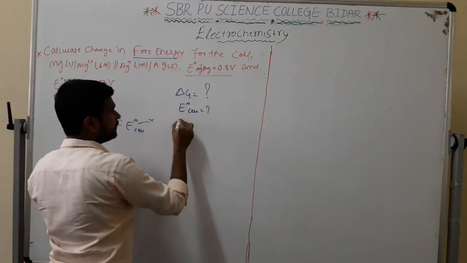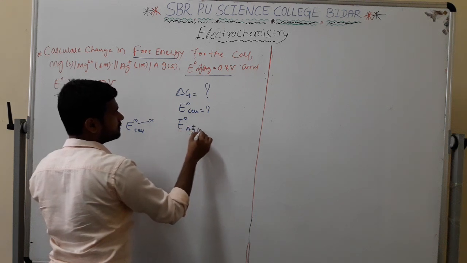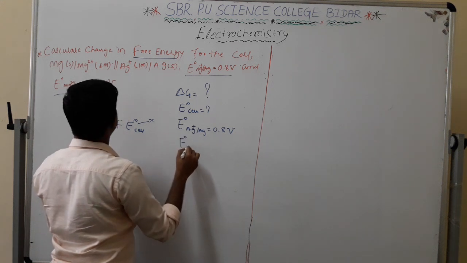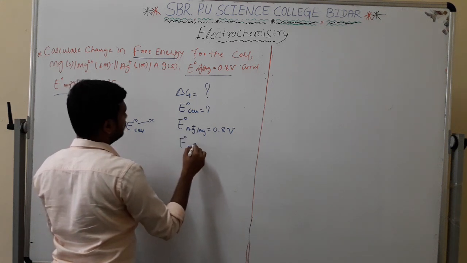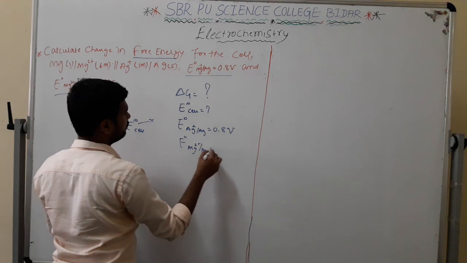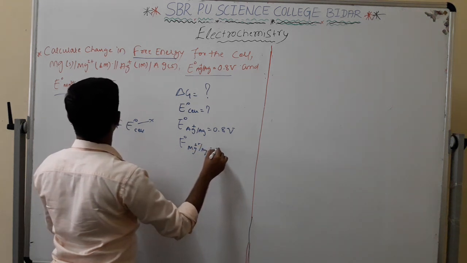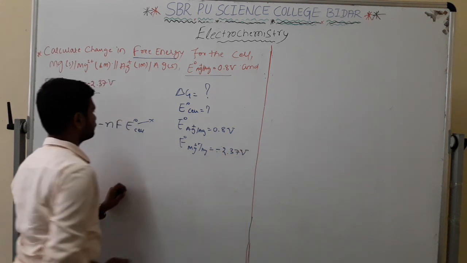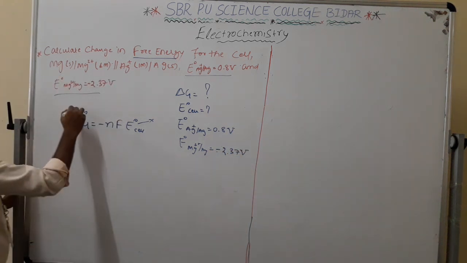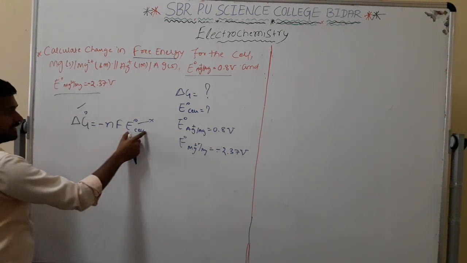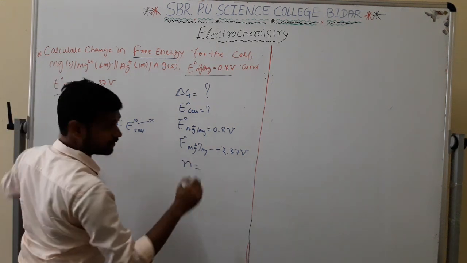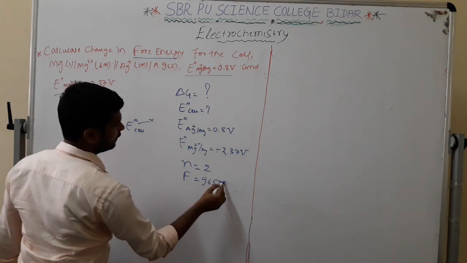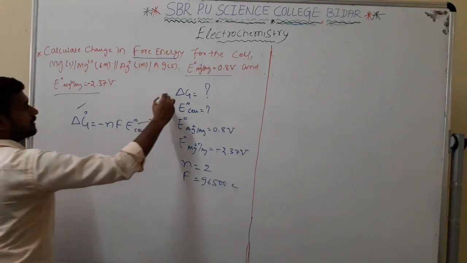See here, first one, E naught of Ag plus by Ag gives 0.8. E naught of Mg 2 plus by Mg, what is its value? Minus 2.37 volt. First I am going to calculate this. Number of electrons for Mg 2 plus is nothing but 2. F we also know, 96,500 coulomb. We just have to calculate this one and this one.